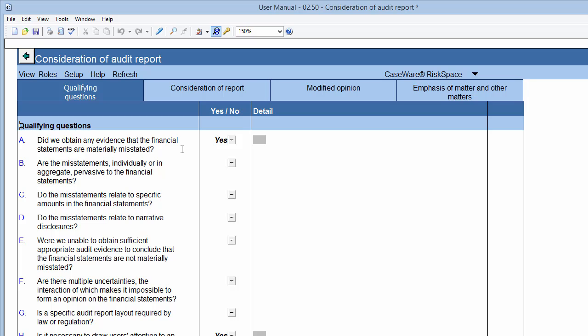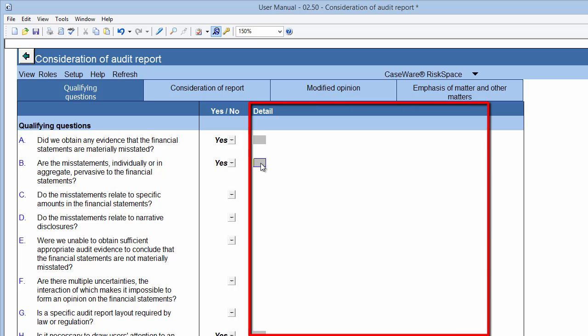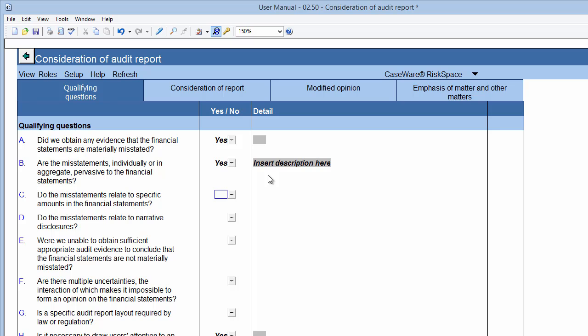On the Qualifying Questions tab, you'll be guided to consider various matters that may affect your audit report. Answer each question by using the Yes/No drop-down box. In the Detail column, insert a short description if necessary to substantiate your answer provided.